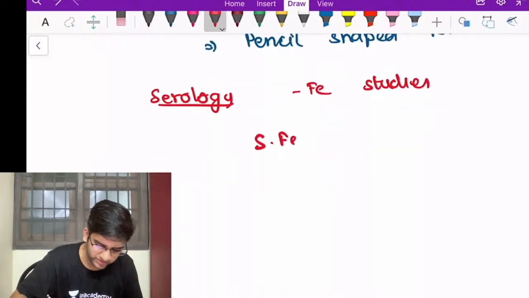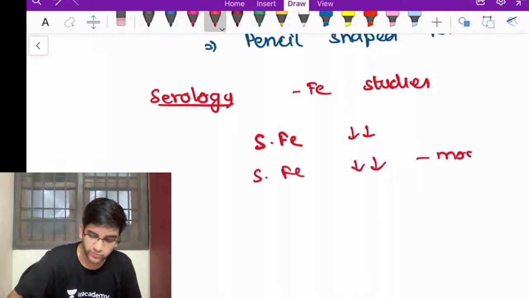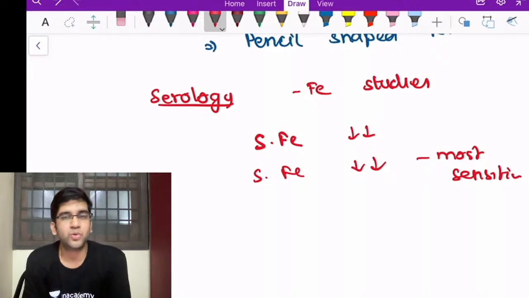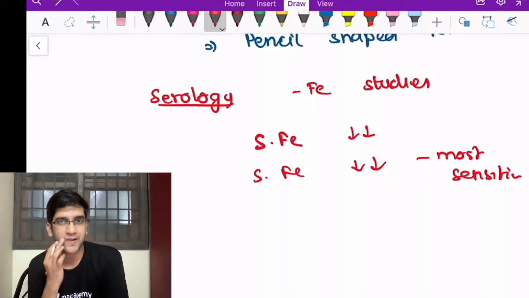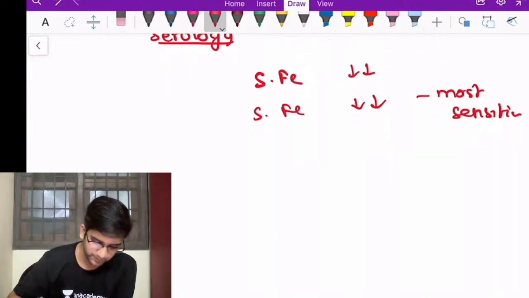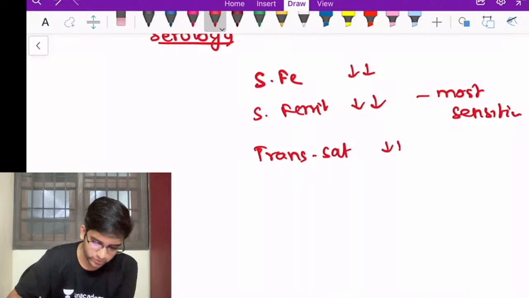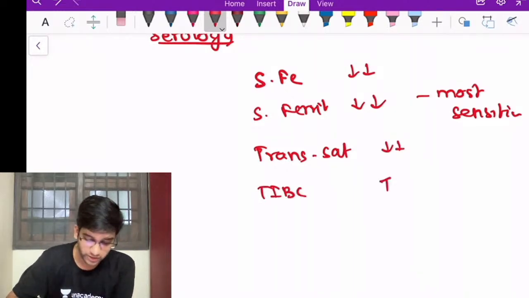Serum iron, I'm going to just write it faster. Serum iron will be reduced, serum ferritin will be reduced. Serum ferritin is the most sensitive test for IDA. There's a specific test, I'm not going to mention it, which is bone marrow iron stores. It is the gold standard way of diagnosing IDA, but no one is going to do a bone marrow biopsy for sure, fine. Serum ferritin is reduced. Transferrin saturation is directly proportional to serum iron, is reduced. My TIBC is inversely proportional to serum ferritin, is elevated.